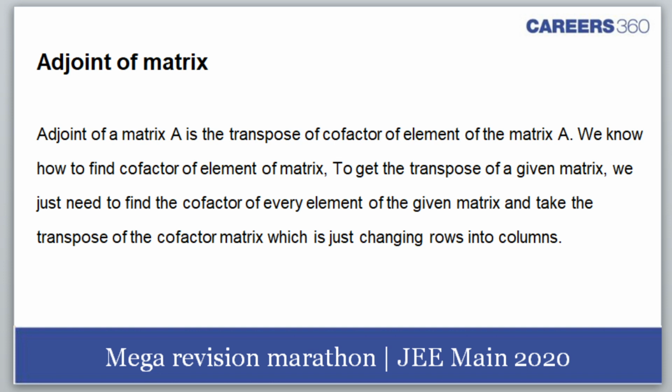We come to the adjoint of a matrix. Here the properties of the adjoint of a matrix will become very important. How do we get the adjoint of a matrix? If we replace each element of the matrix by its cofactor, then we take the transpose of that matrix, that is the transpose of the cofactor matrix.